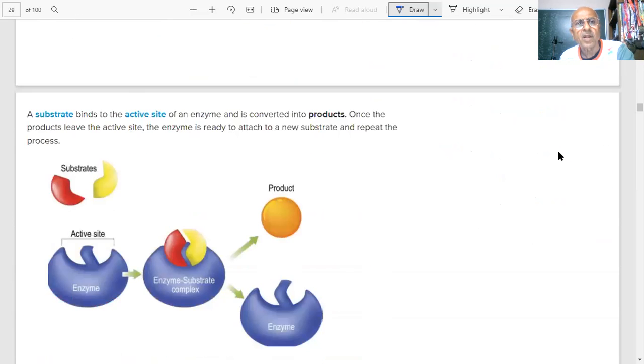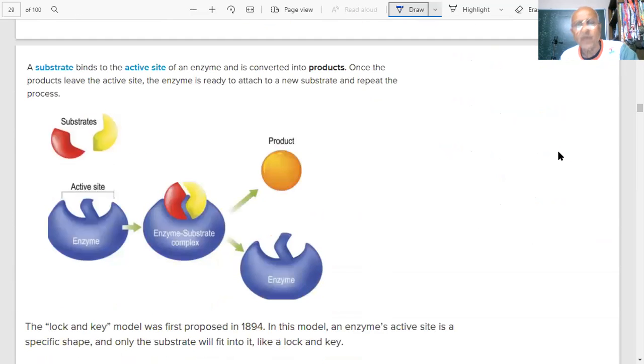Yes, sir. Okay. Actually, let me say how the enzyme is working, students. What is the mechanism of these enzymes, students? A substrate, this is my substrate, students, binds to the active site of the enzyme. The enzyme has got an active site. There must be some active functional groups present in them.